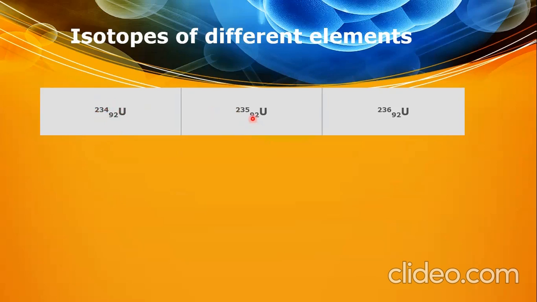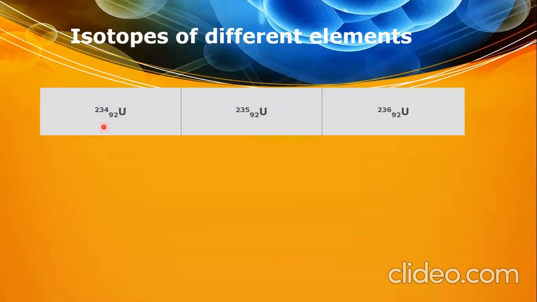Then the second is: the atomic number remains same, 92 here, 92 here, 92 here, but the mass numbers are increasing, meaning the number of neutrons is increasing. In the first one 234, then 235, and then 236.